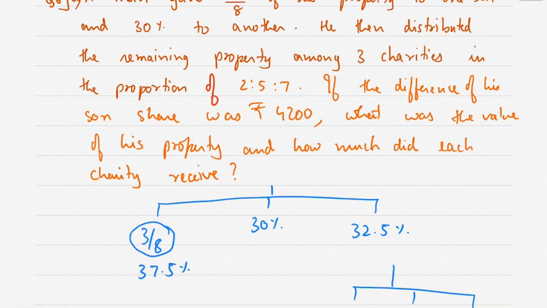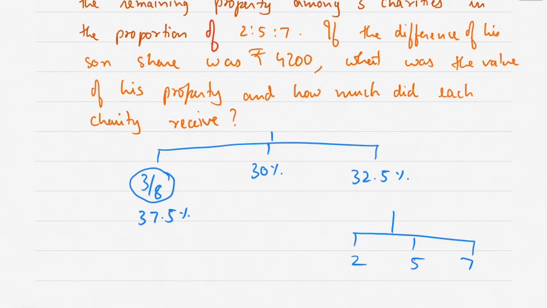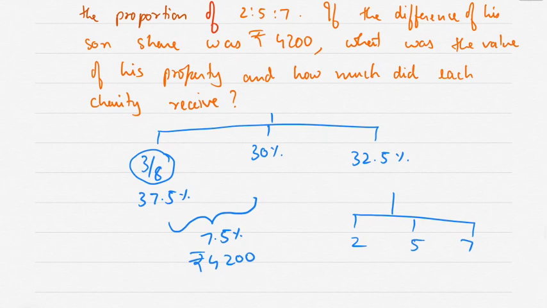If the difference of the sons' shares was rupees 4,200, okay, the difference between the shares is how much percentage? 30% and 37.5%, that means 7.5%, right? And that is 4,200. That means 7.5% is 4,200. What is the value of the property and how much did the charities receive?